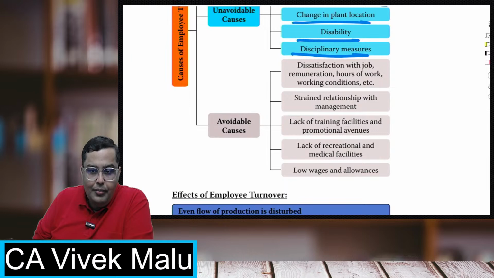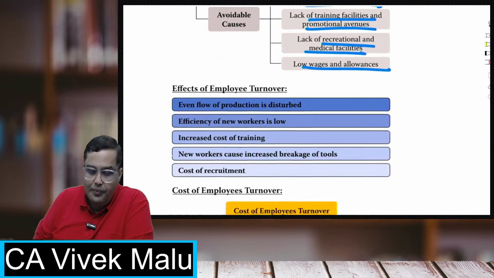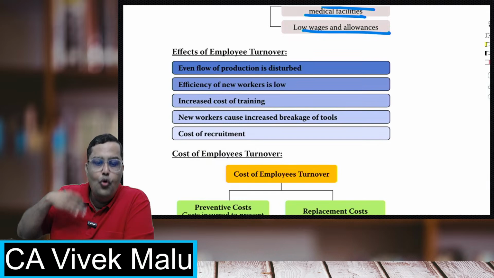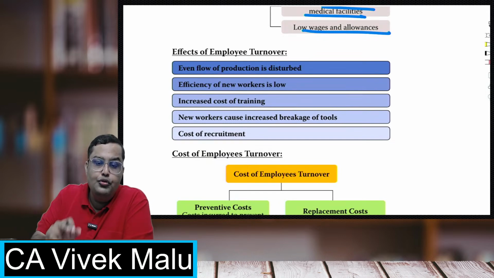There can be some avoidable causes also. They may be dissatisfied with the job, the remuneration, the hours of work. They may not have a very good relationship with the management. There's no training, no promotional facilities, no medical facilities, and low wages. What are the effects? If more employees go, you have to do more screening, more training, and more wastage is going to happen.